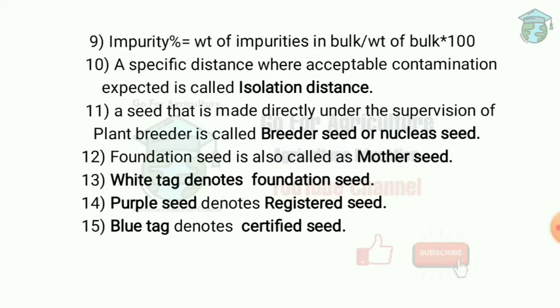So this production of foundation seed is responsibility of National Seed Corporation. So white tag denotes foundation seed. Next one, purple tag denotes registered seed. So registered seed is produced from foundation seed, or we can say it is produced from registered seed itself, and it has a satisfactory genetic identity, but it is often omitted, and certified seed is produced directly from foundation seed. So registered seed is omitted, but it has given a purple tag.